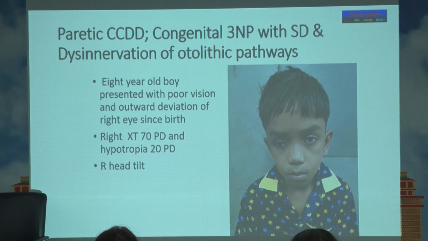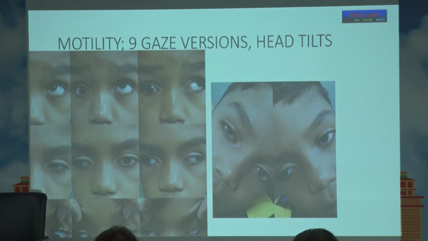This was a right third nerve palsy, an atypical presentation with a lot of findings which are beyond third nerve. So, you can see right exo and the eye is hypo, the pupil was spared, and there is not much ptosis. There is a slight left head tilt. If you look at the motility, the right eye, which is largely exo, is adducting. In up gaze there is actually adduction from exo, it has gone into a large eso, and downwards it goes into a large exo. So it is an A pattern, which normally you don't see like this.